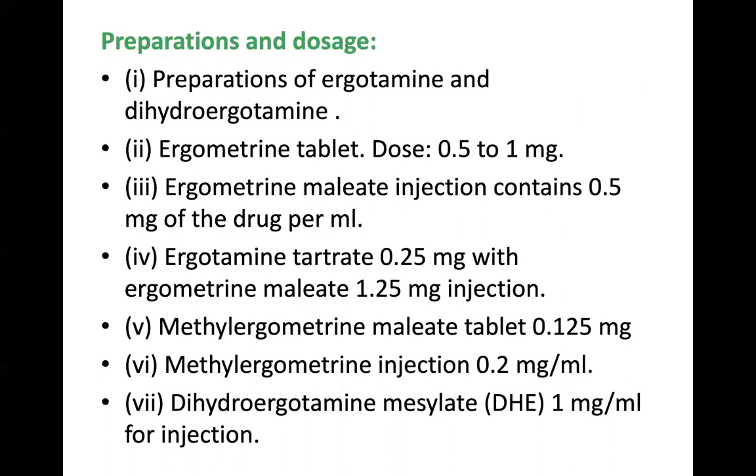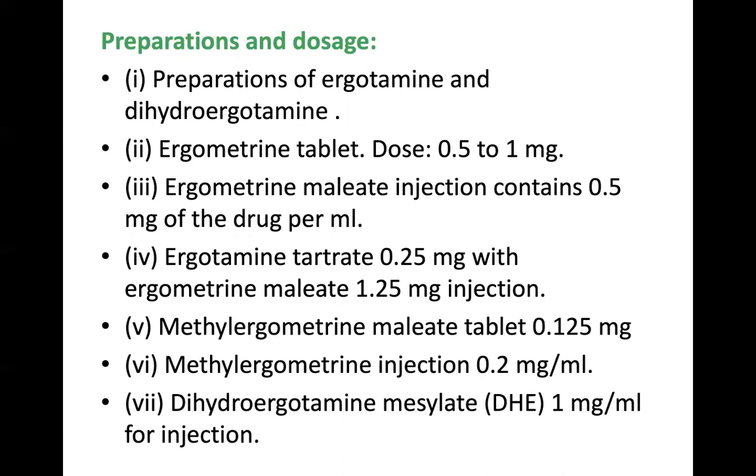Coming to preparations and dosages, try to remember the dosages, but preparations are more important. Preparations of ergotamine and dihydroergotamine: you can find ergometrin tablet form, dose of 0.5 to 1 mg.